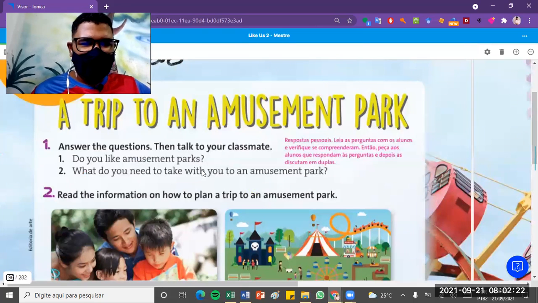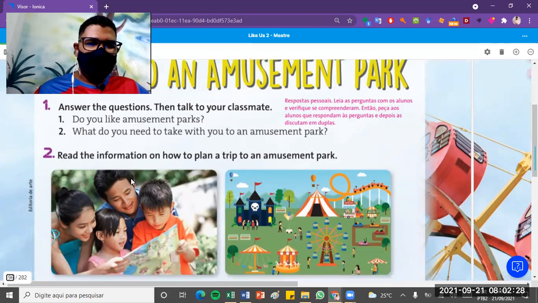Amusement parks, guys, são parques de diversões. Vocês gostam de ir para amusement parks? Yes or no? And then, read the information on how to plan a trip to amusement parks.